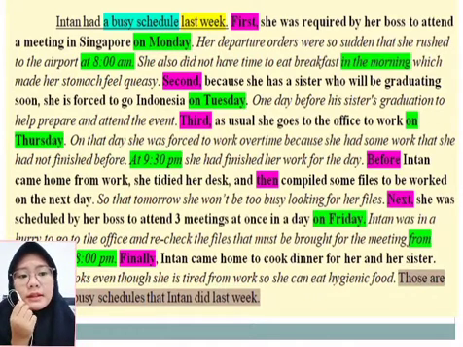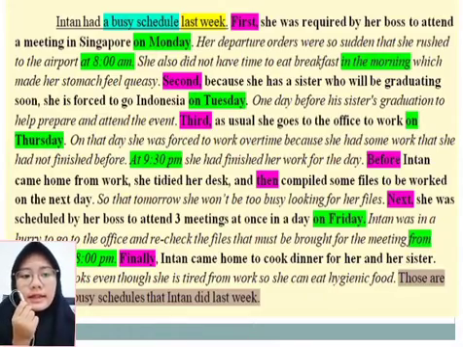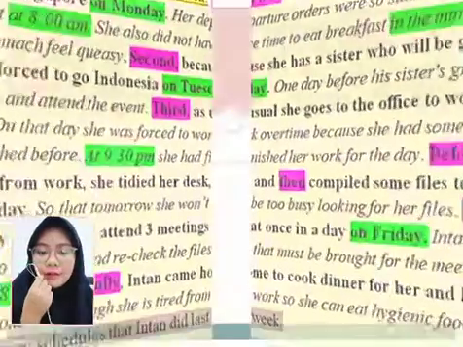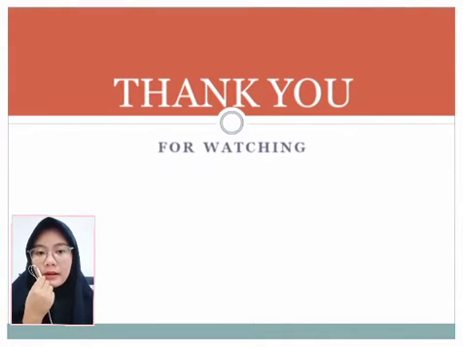But if a sentence has no transition signal words for time order and also does not use a preposition of date or time in the middle or at the end of the sentence, the reader must be confused because they don't know the order in which the events of the sentences occur in the paragraph. Alright everyone, that's all my explanation about my paragraph.